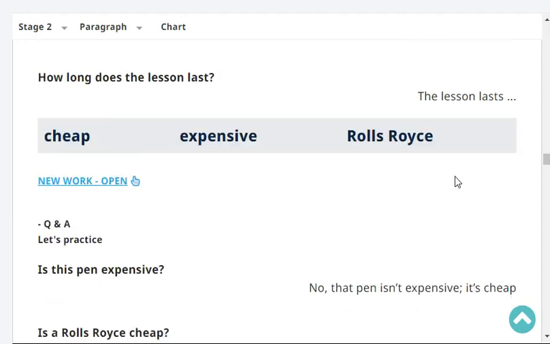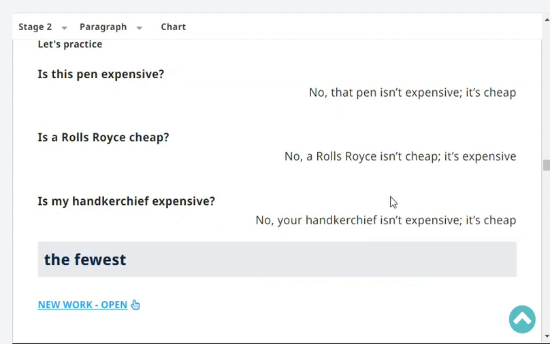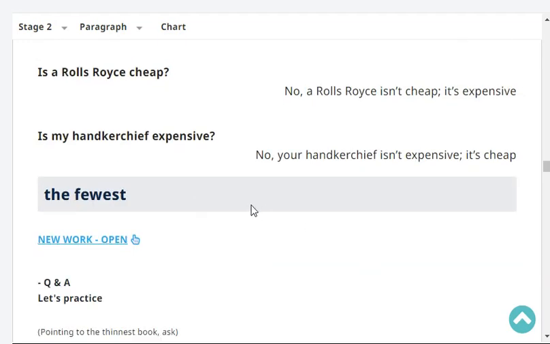Cheap, expensive, Rolls Royce. Is this pen expensive? No, the pen isn't expensive. It's cheap. Is a Rolls Royce cheap? No, a Rolls Royce isn't cheap. It's expensive. Is my handkerchief expensive? No, your handkerchief isn't expensive.